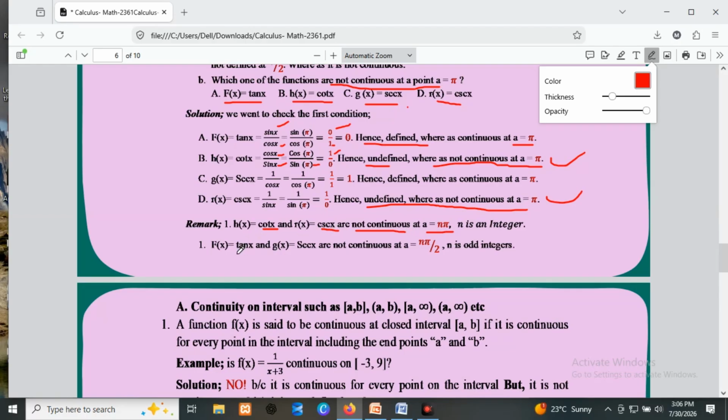Again, f of x equals tan x and sec x are not continuous for n pi over 2, the odd multiples of pi over 2. So you have to be careful. This is a special case. You have to check continuity for the special functions which are called trigonometric functions.